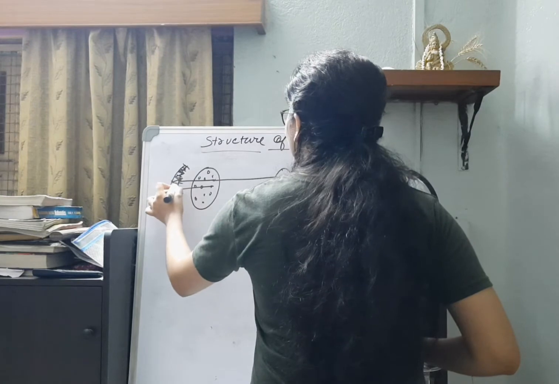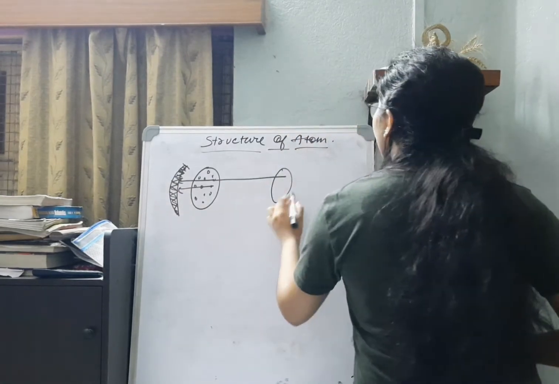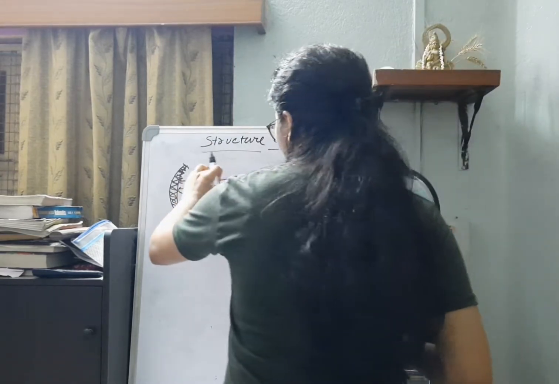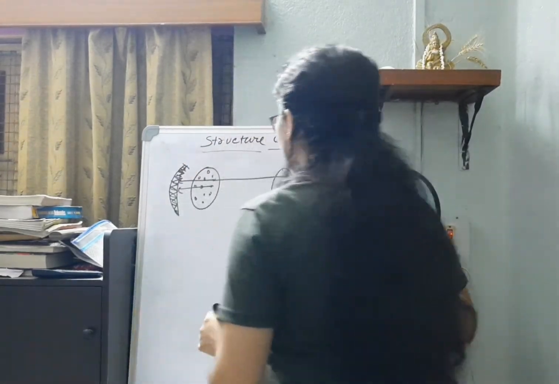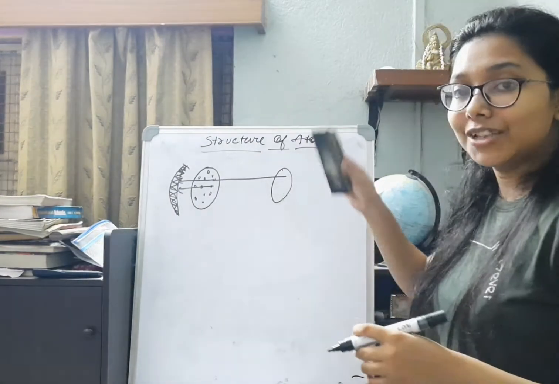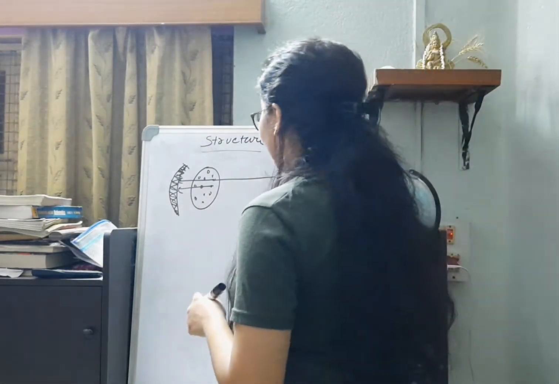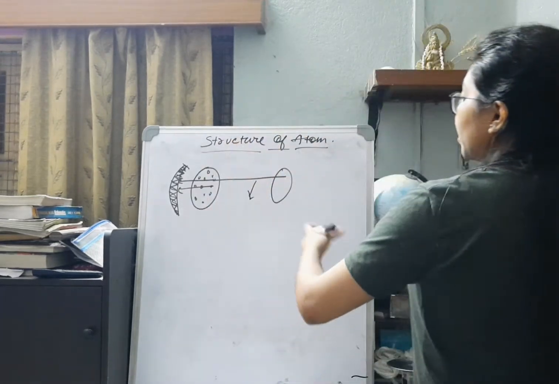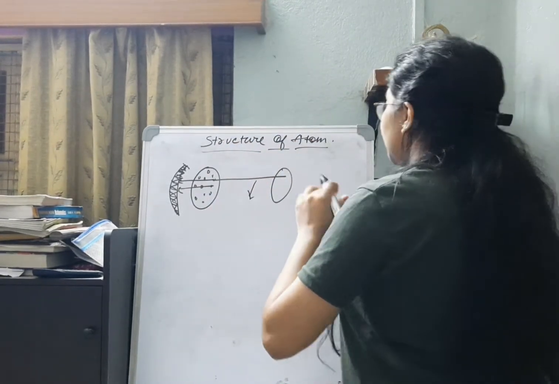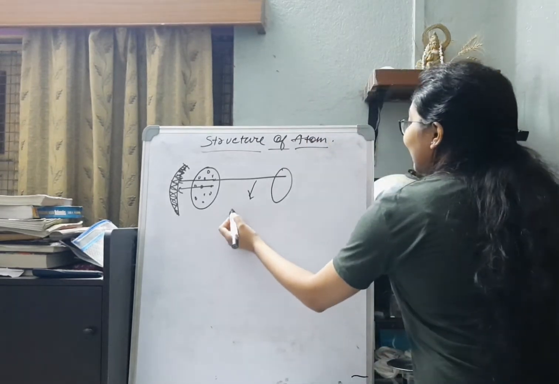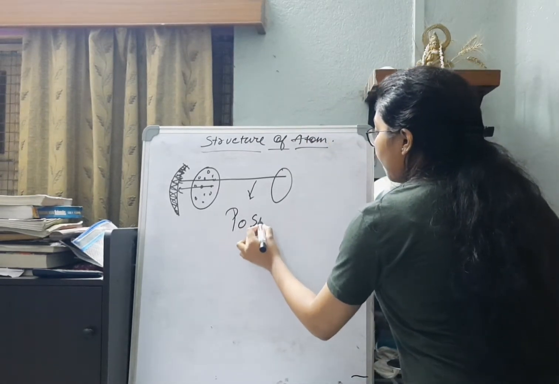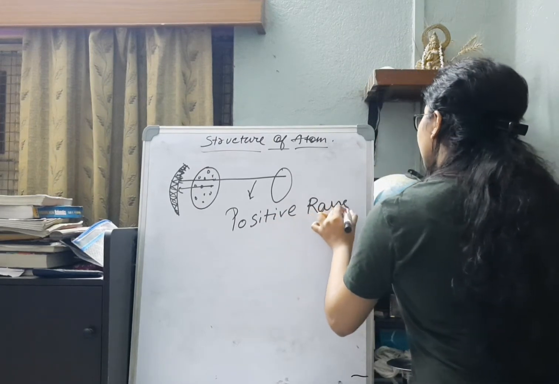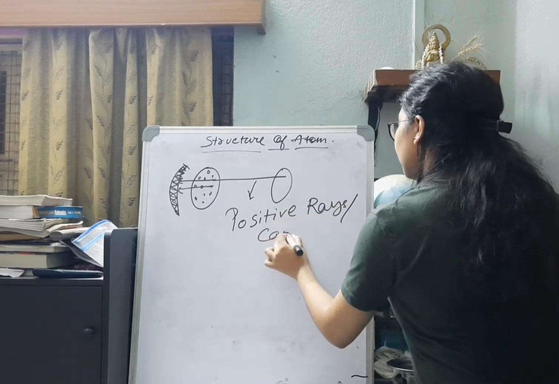Now the moment these rays were passing from the anode through the perforated parts and causing a luminescence, he could conclude that these rays were moving from the anode, so they must be positively charged, and he named them the positive rays or the canal rays.